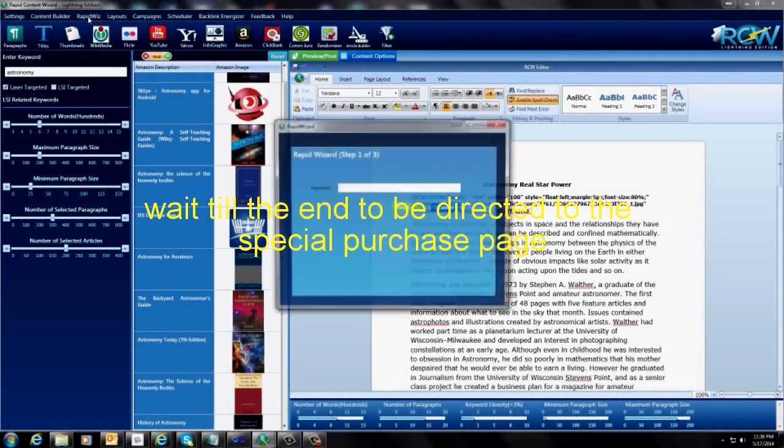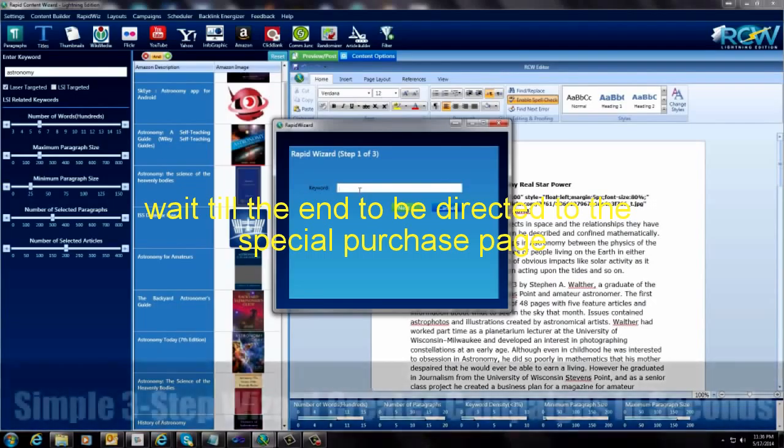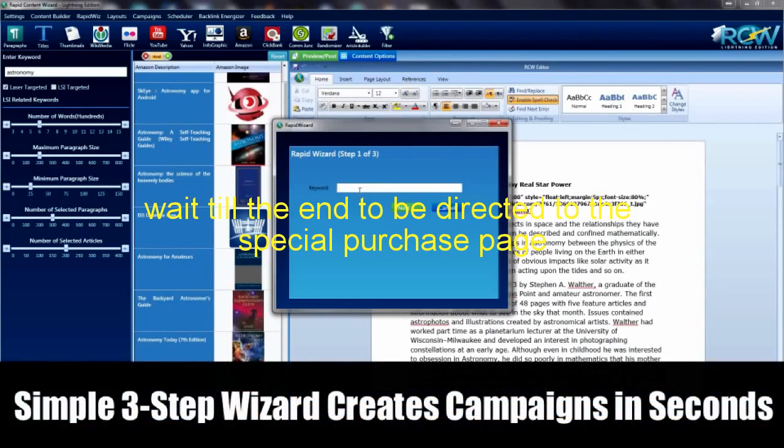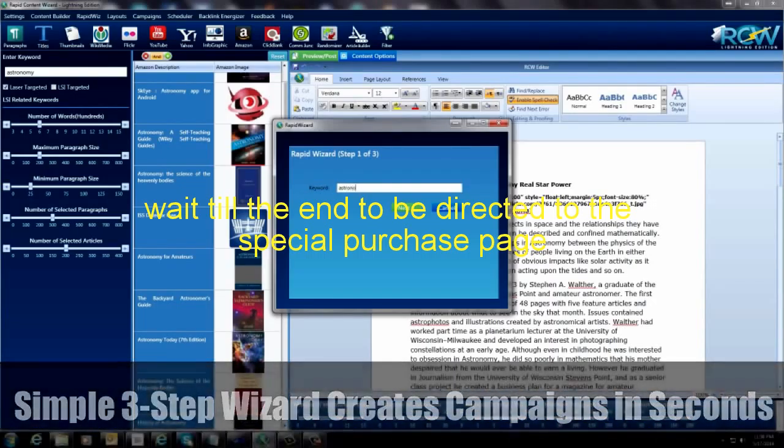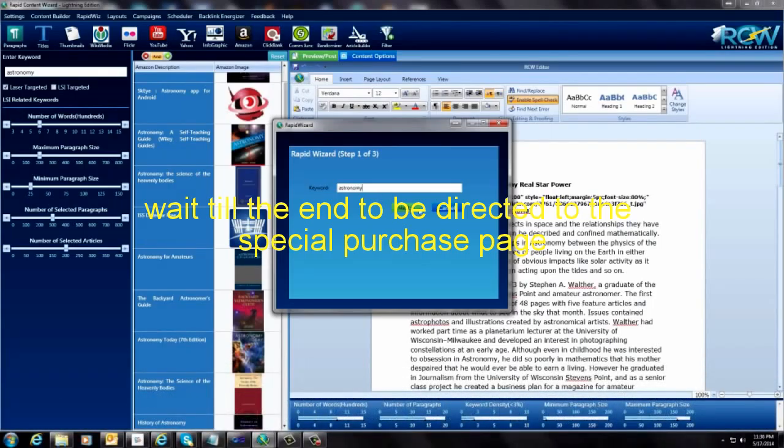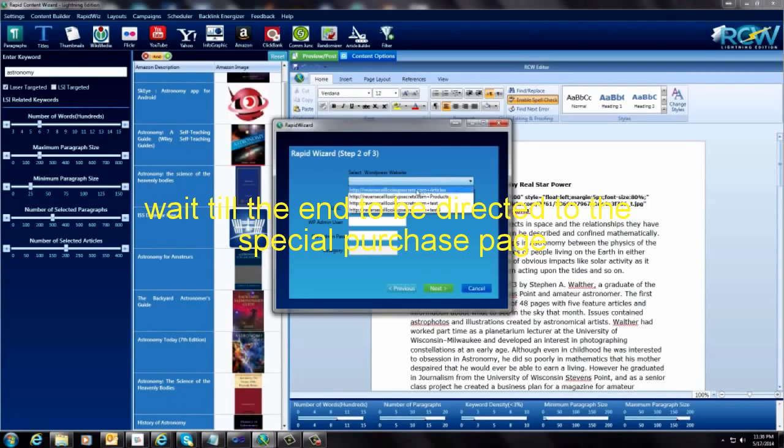See this little rapid whiz up here? I'm going to come up here, and I'm going to put a keyword in here, astronomy, which is the keyword. Next, I'm going to select a website. So I'm going to select the same website that I just did there, and it puts everything in here. If you didn't have a website in here, you just put all this information in, and you click next, and it would add it to the drop down. But anyways, I'm going to do that.